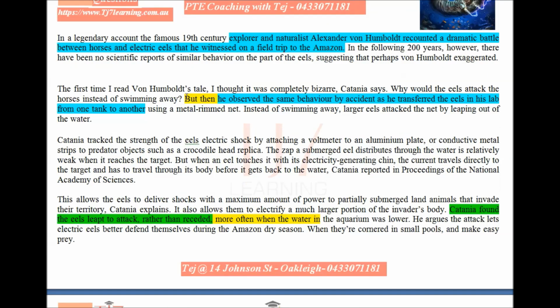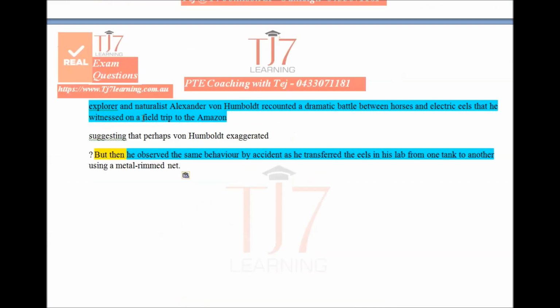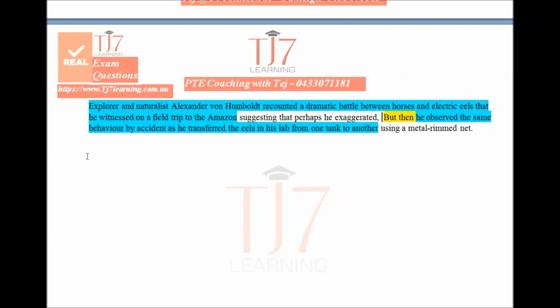And we have, in this case, somebody observed the same thing in a controlled environment of a lab. What we will do is simply do a bit of modification, make it capital. Explorer and naturalist Alexander, he recounted a battle between horses and eels on his trip, and simply we'll link, suggesting that perhaps we can simply remove his name, use the pronoun he, exaggerated, and then simply we'll link this part.